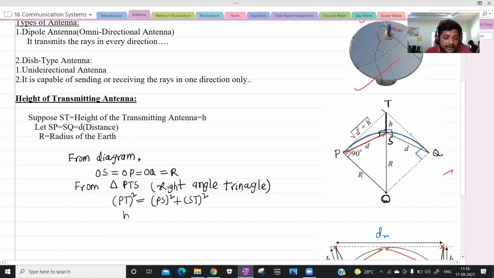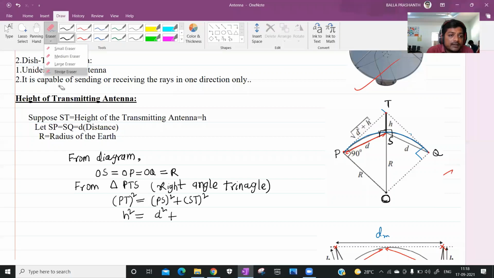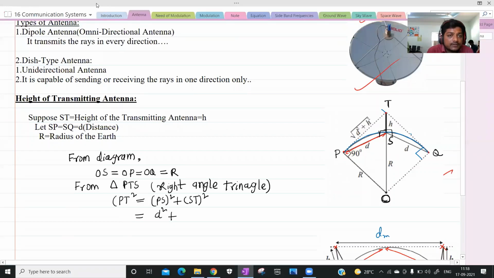PT is nothing but H. PS is nothing but D, so D square. PT we don't know actually, so PT square is as it is.